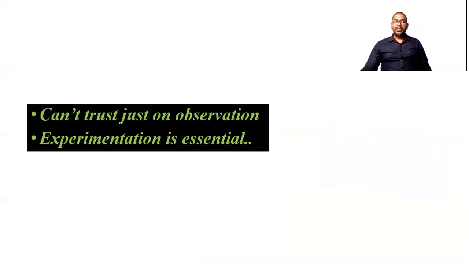So we can't just trust observation. Experiment is also important when we are verifying something in science. So experiment is a major part of physics. Basically, in the final examination also, you have to write theory as well as do the practical examination, because experiment is essential. You can learn lots of things by experiments only.